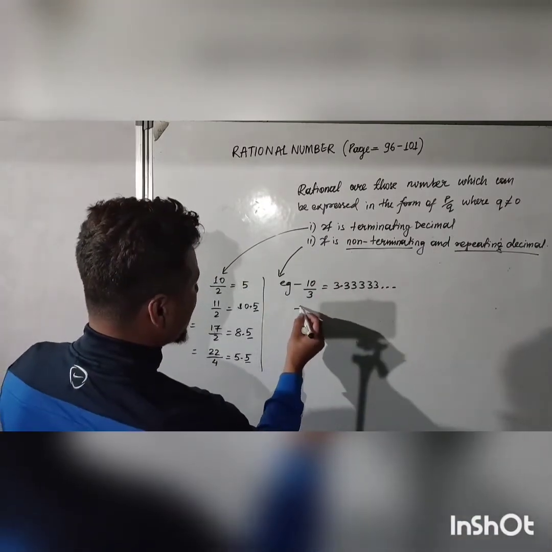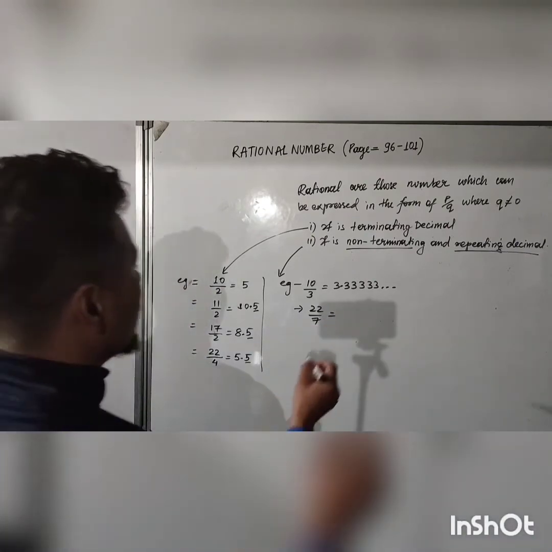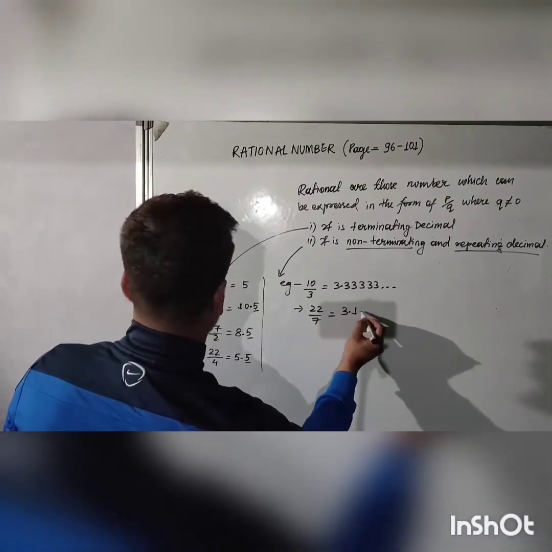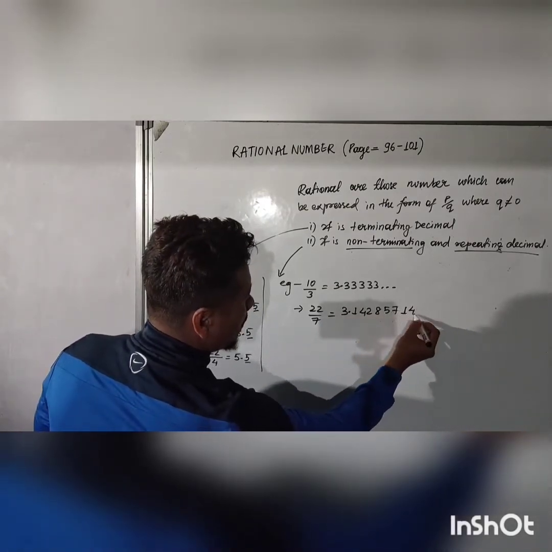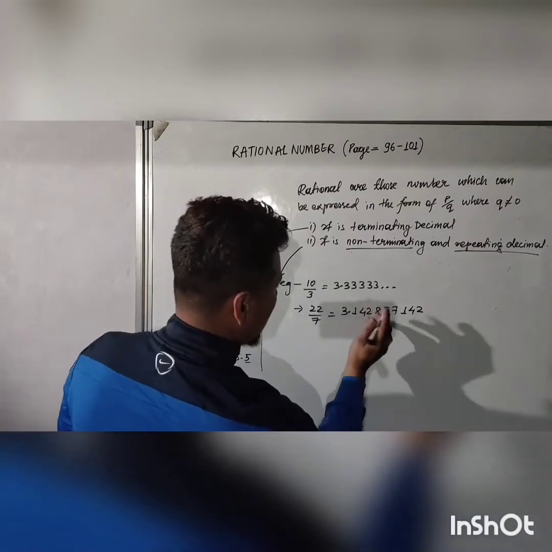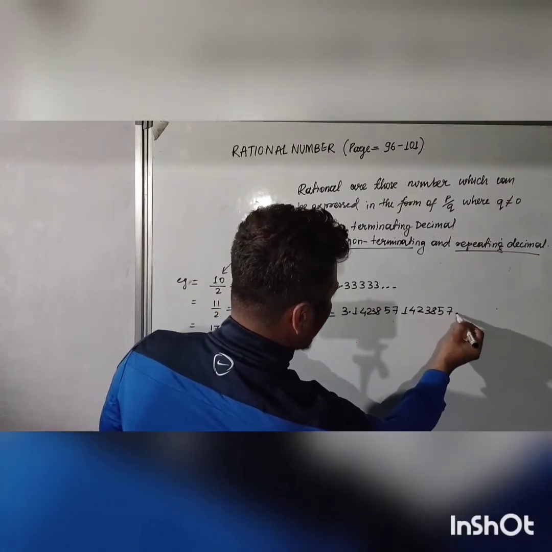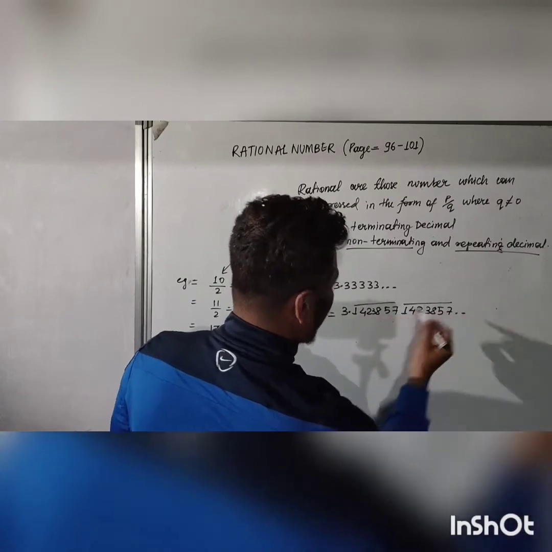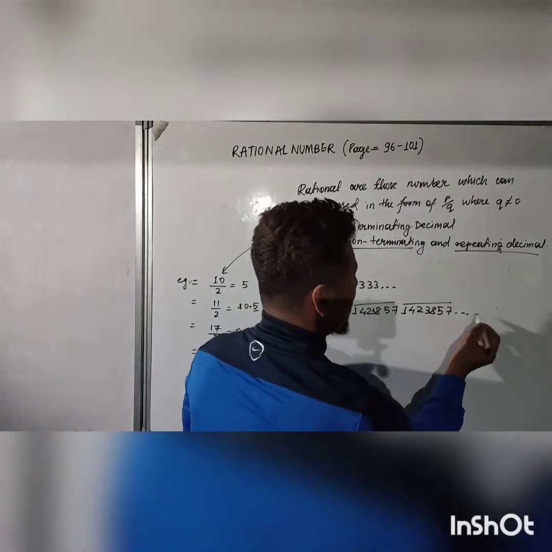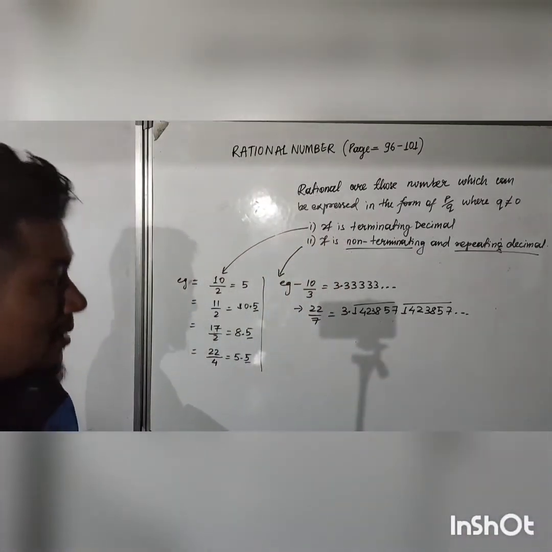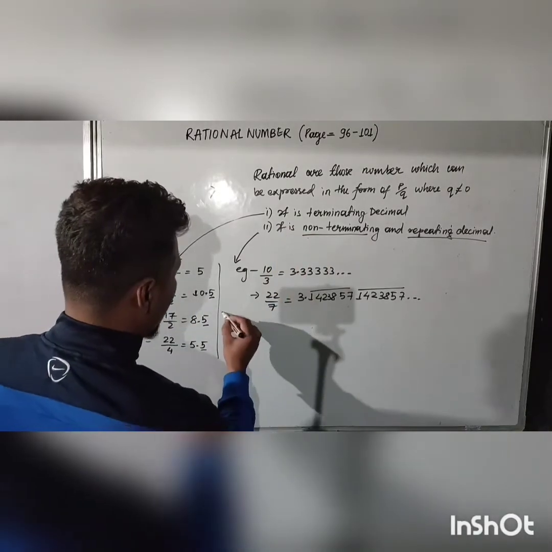Similarly, if you divide 22 by 7, then you will get 3.142857142857 and so on. See, this set of numbers has been repeated here, and it will keep on going. So this is a rational number. Now I would like to present this rational number on a number line.